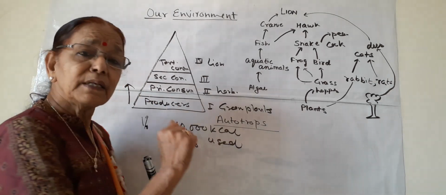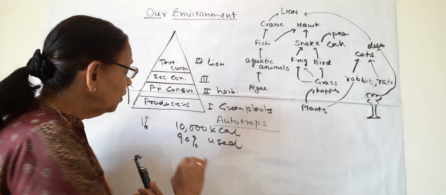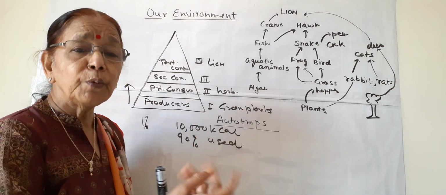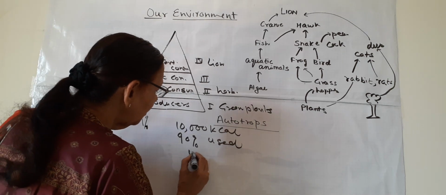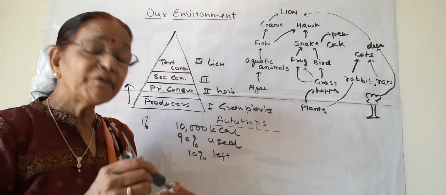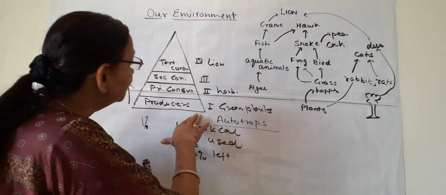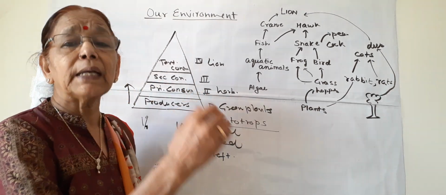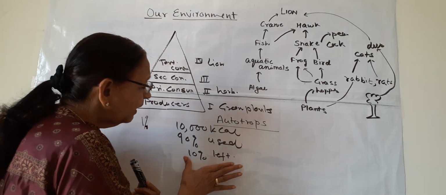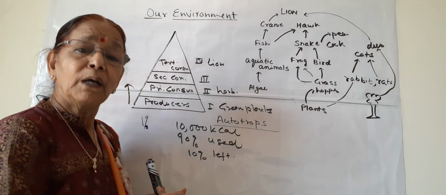So 90% is used for their reproduction, growth, repair, and maintenance. Only 10% is left, which forms the body of the plant and is reserved in the body of the plant. When these plants are eaten by a deer, cattle, or goat, by herbivores, they get only 10% of the total energy which was present in the producer.